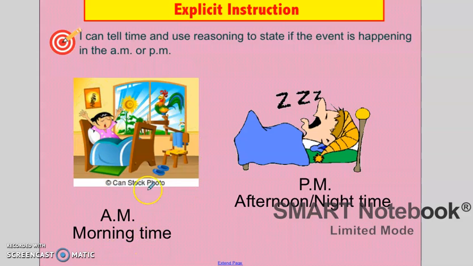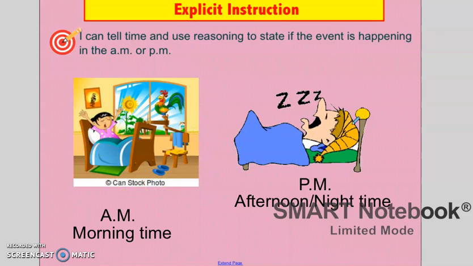Take a look at this picture right here. You see a girl and she's waking up. And it looks like morning time, which says right here, morning time is always AM. I want you guys to remember that. So morning time is always the AM time.